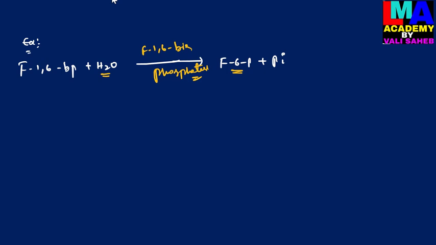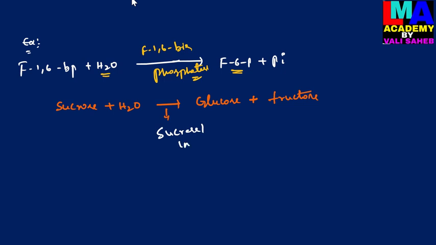And then I will give one more example, that is here the sucrose molecule, which is hydrolyzed into glucose and fructose. This reaction is catalyzed by the enzyme sucrase or invertase.